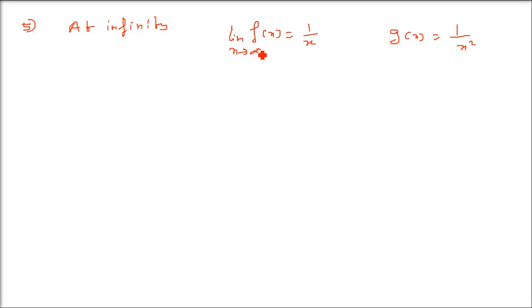Now the fifth method of evaluating the algebraic limit is the method of evaluation of algebraic limits at infinity. Now what does it mean? Infinity is a very huge number, a very long number which we don't know. It's at the end of the number line, and the end is not known. Now if you increase x, if I just give a limit, x tends to infinity, either it can be minus infinity or plus infinity, doesn't matter.